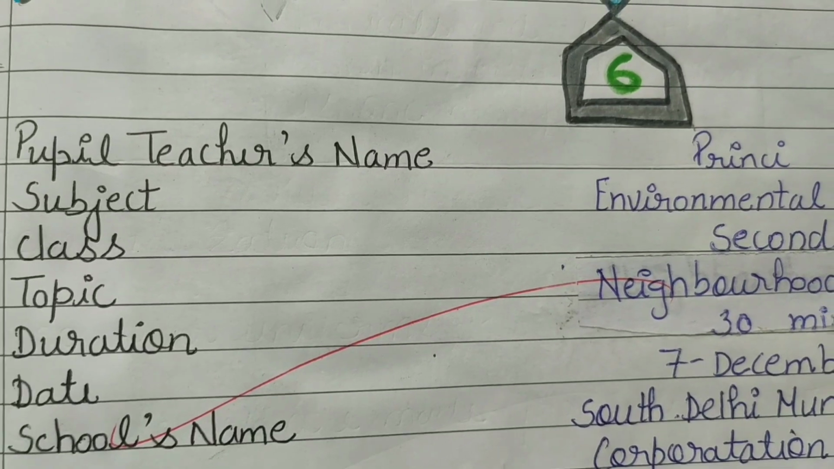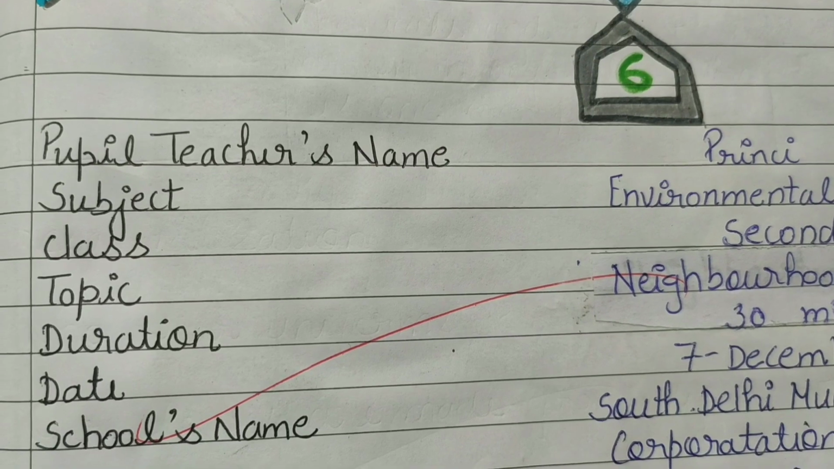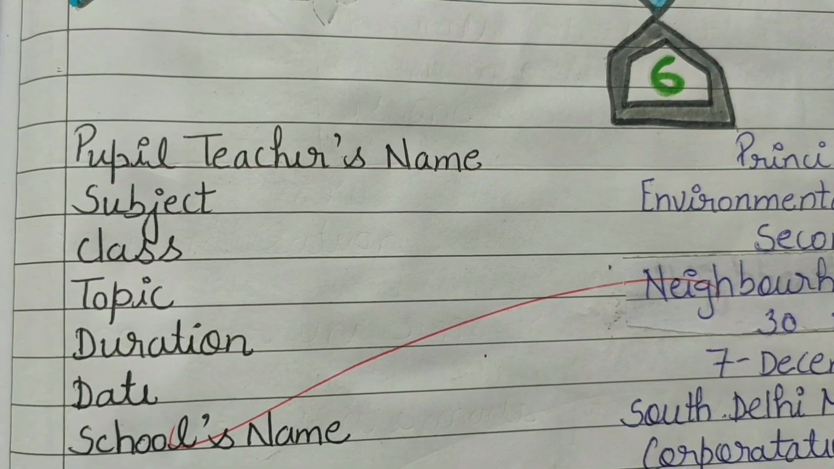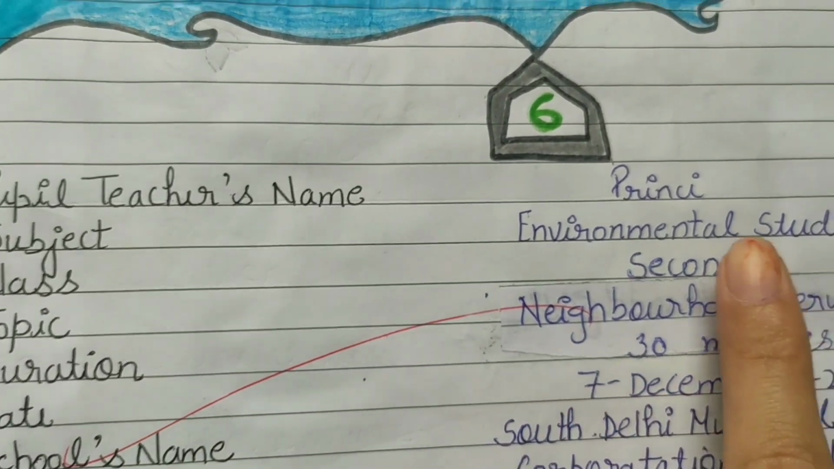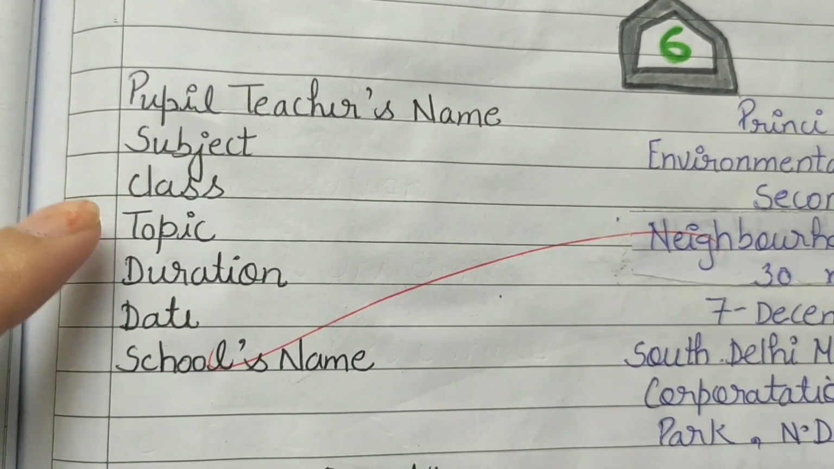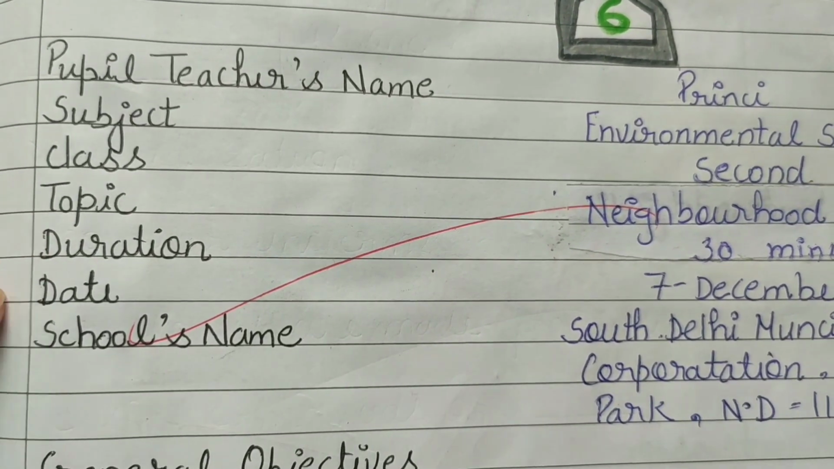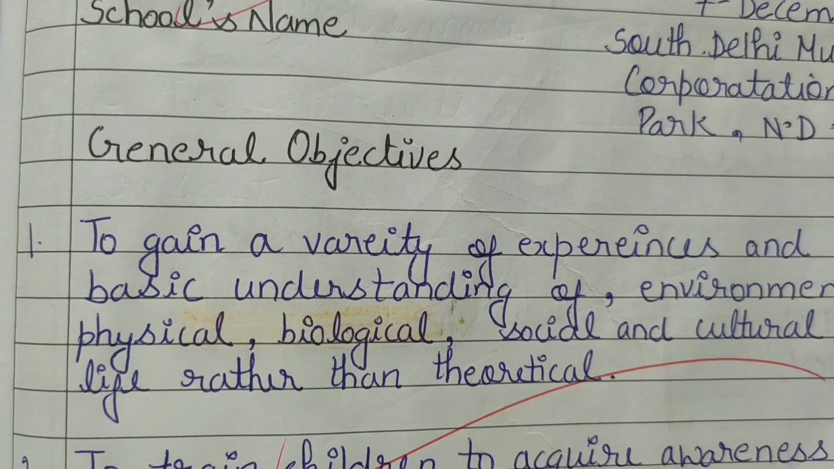Hello everyone, today I will tell you about the EVS lesson plan, the topic being our neighborhood service. First of all, you will write your name, pupil teacher name, for example Princey. Then you have to write subject, class, topic, duration, date and then school name. Then comes your general objective.